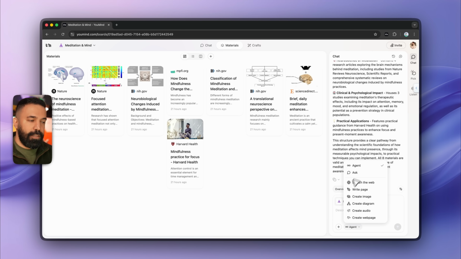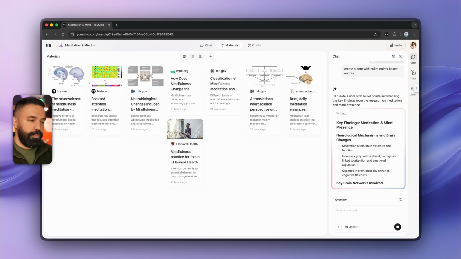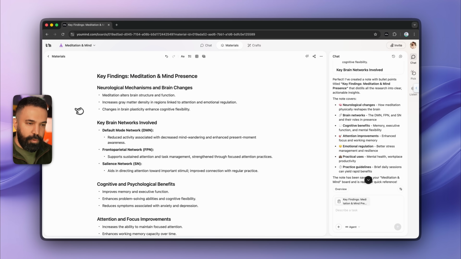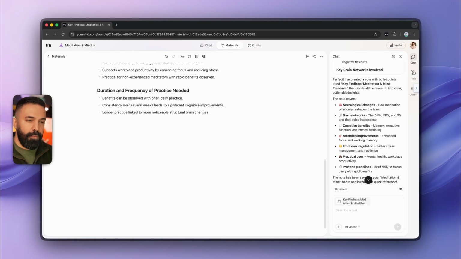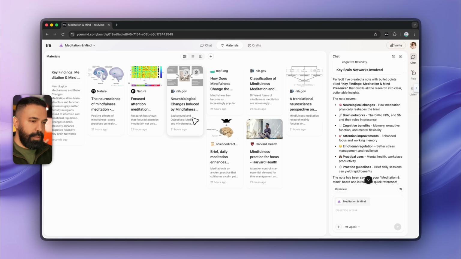Let's ask agent something. Let's say create a note with bullet points based on this. And once it's finished, we have the created data here with all the bullet points of the main contents that we asked for. Now, let's take a look at something.